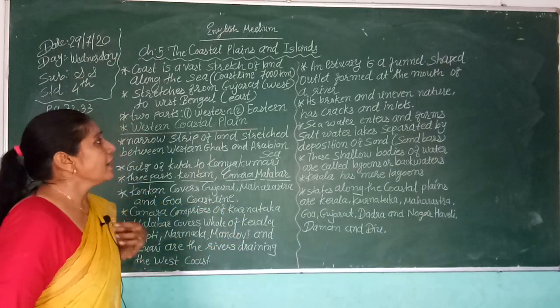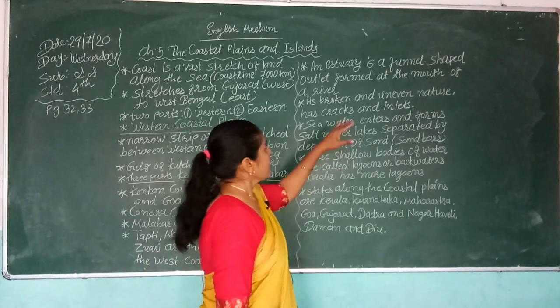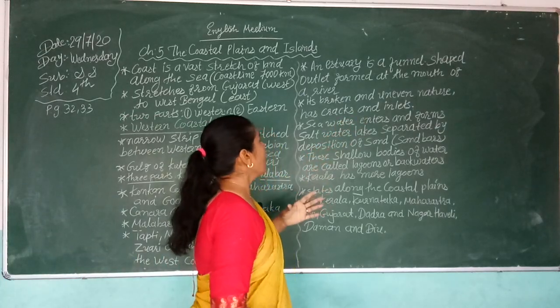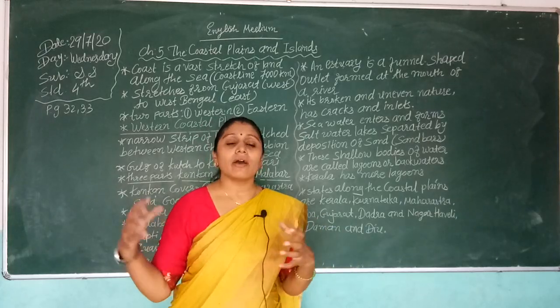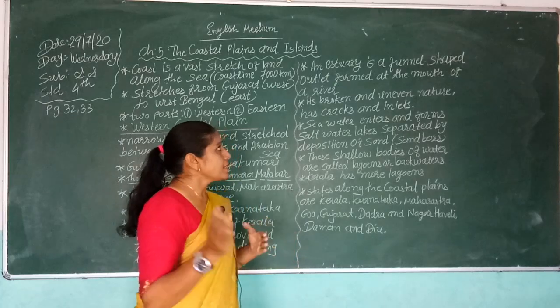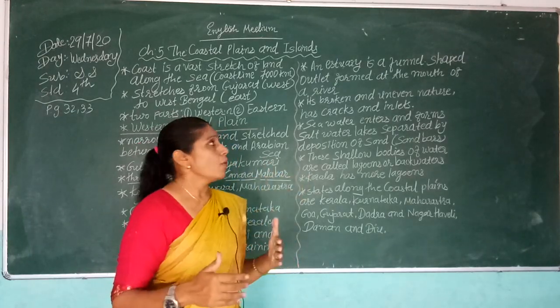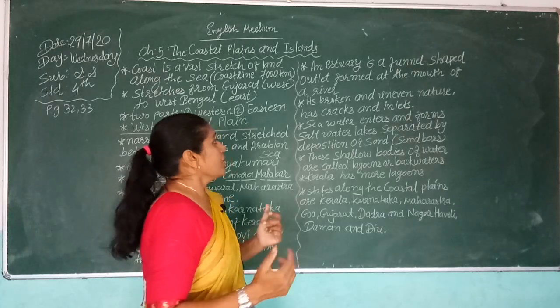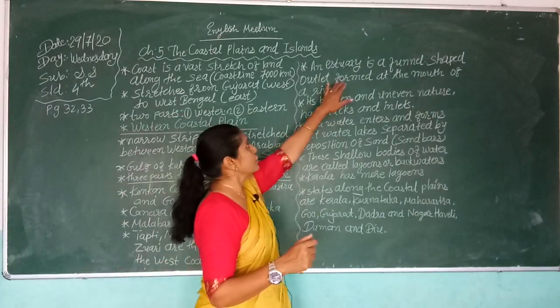An estuary is a funnel-shaped outlet formed at the mouth of the river when the river meets the sea.